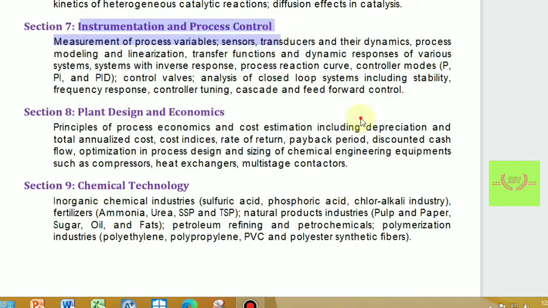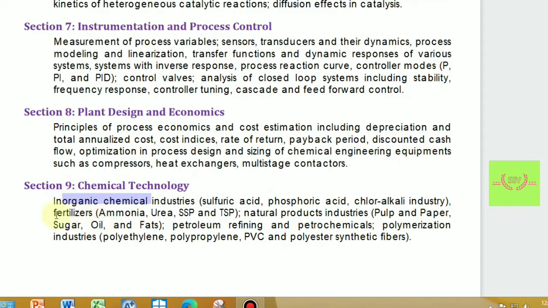Instrumentation and process control is of course an important subject, and for this I will make more videos so that it can be clearly seen how important the subject is. Similarly plant design and economics is also an important subject. This is actually an equation based subject, that is we have to remember the equations of cost analysis, rate of return, payback period, etc.